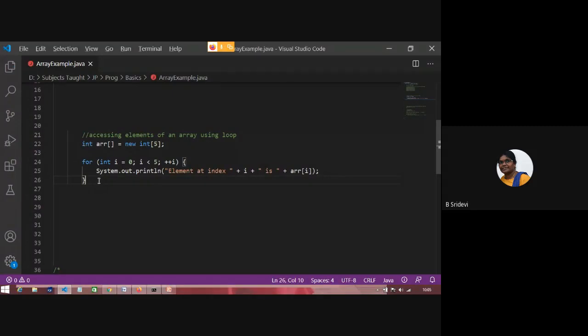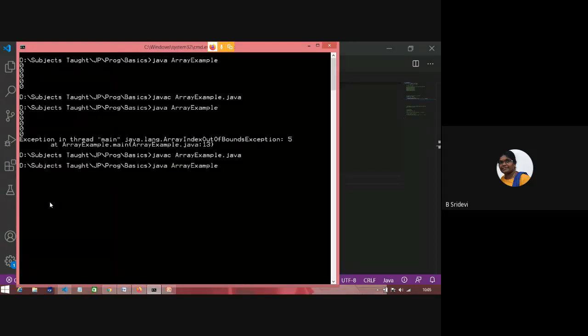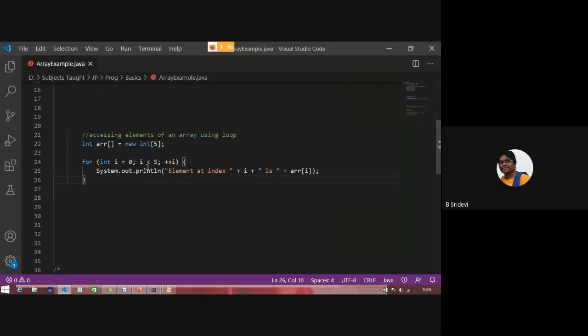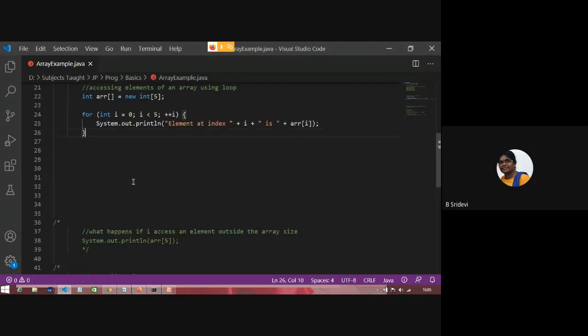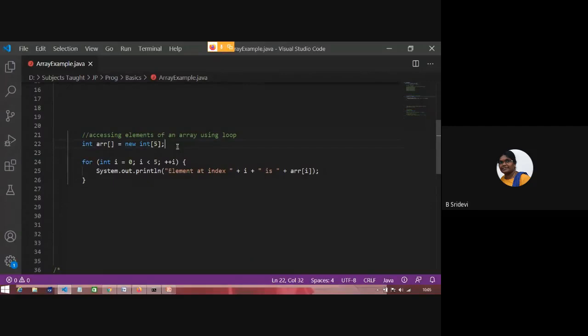So all are zeros because I haven't kept anything here. So you can access array elements in this way also using a for loop. Is it clear? Using a for loop also you can access the elements. Now we'll see one statement here.